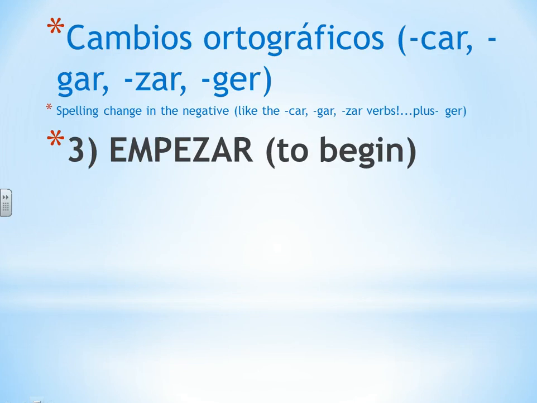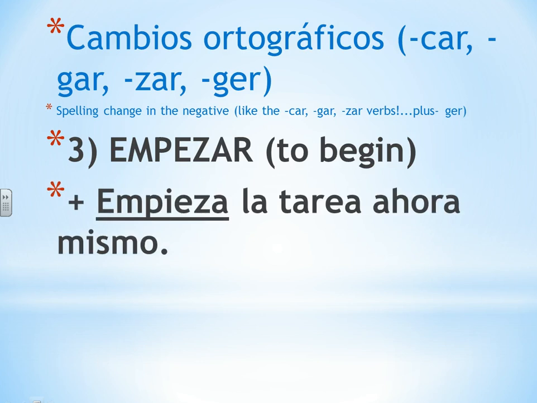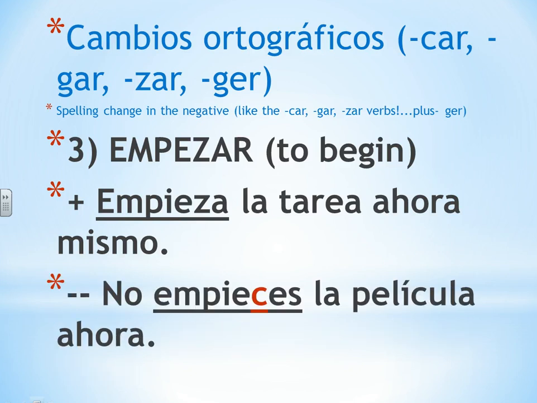Anything that ends in zar, like empezar, to begin, you're going to have to also change in the negative tú form. If I say, start your homework right now, empieza la tarea ahora mismo, that also has a stem change. But then the stem change plus the change from Z to C, I say no empieces la película ahora.